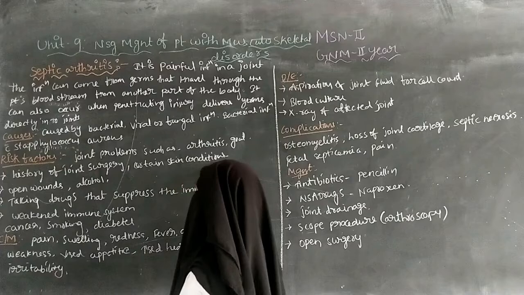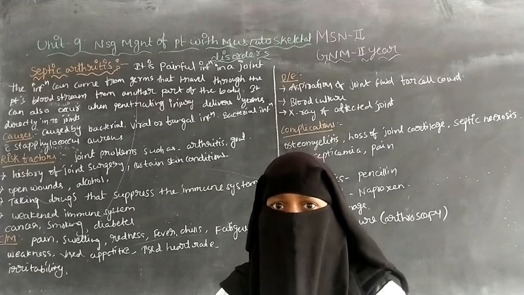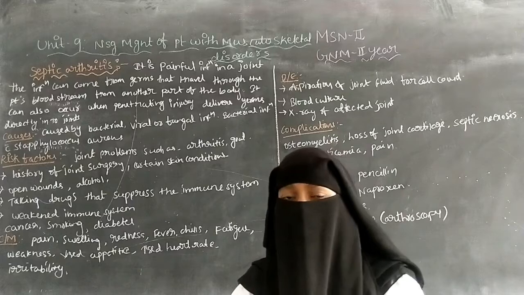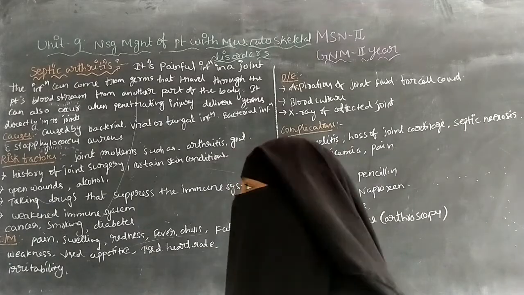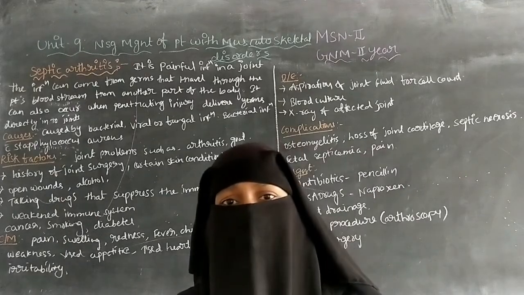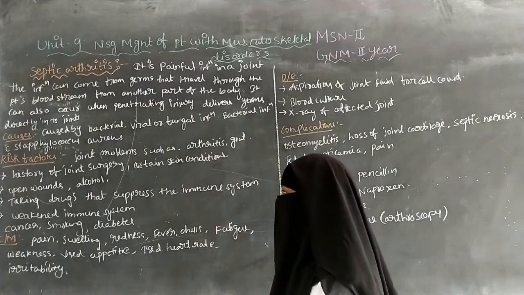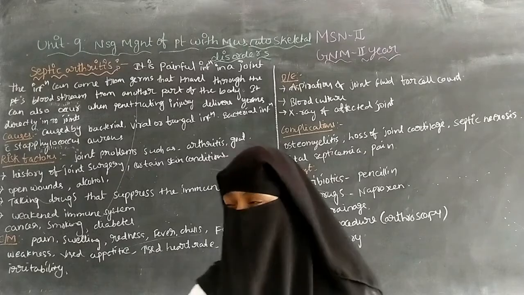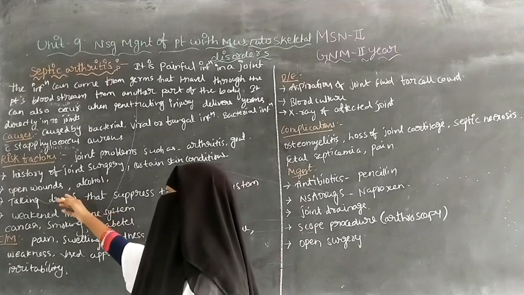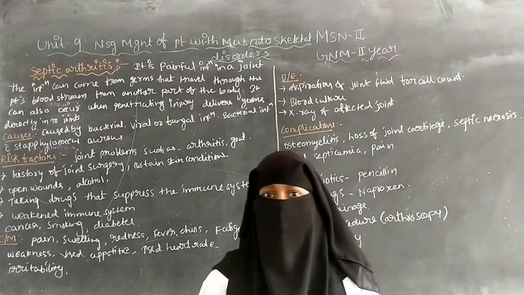Next is certain skin conditions. If the patient has any infection of the skin, germs can enter the body and travel by the bloodstream into the joints, causing infection. It is called septic arthritis. So skin conditions and a history of joint surgery can cause septic arthritis. Next is open wounds, which can also cause septic arthritis.